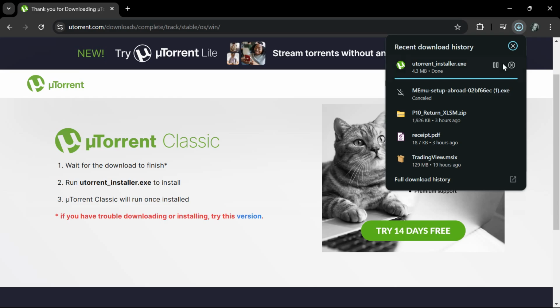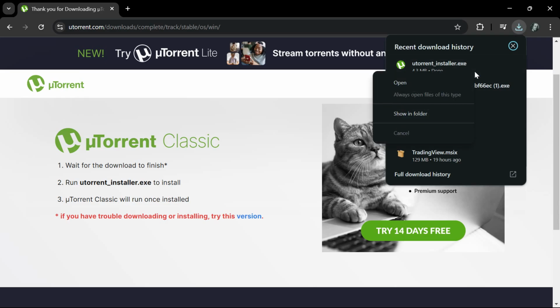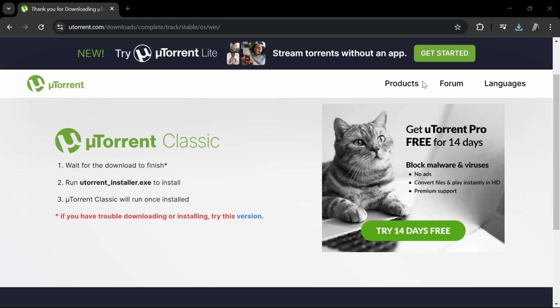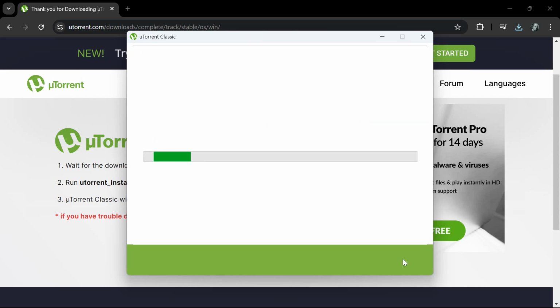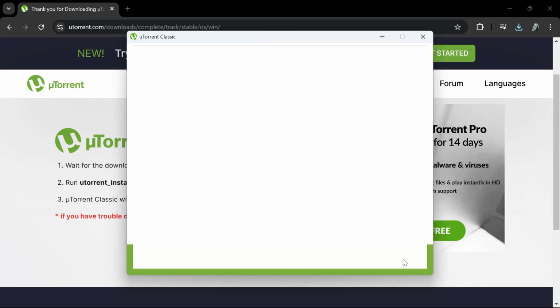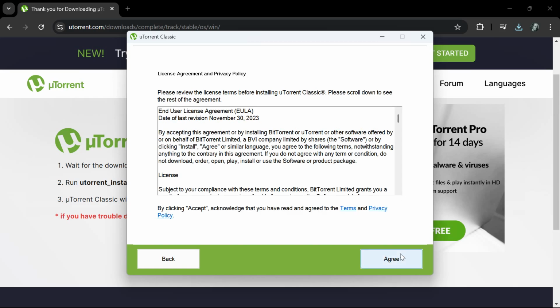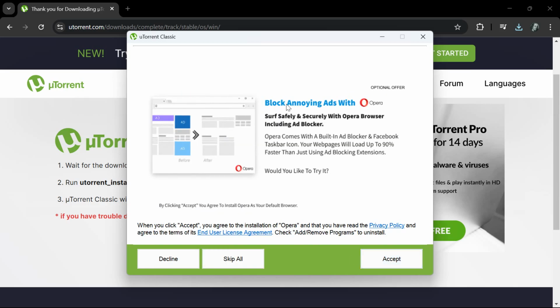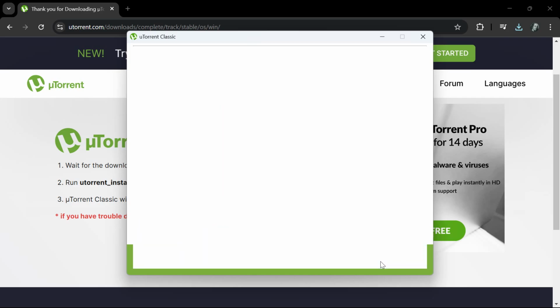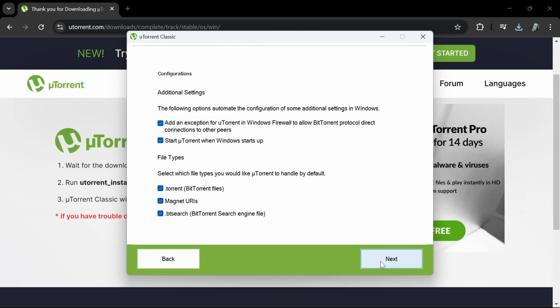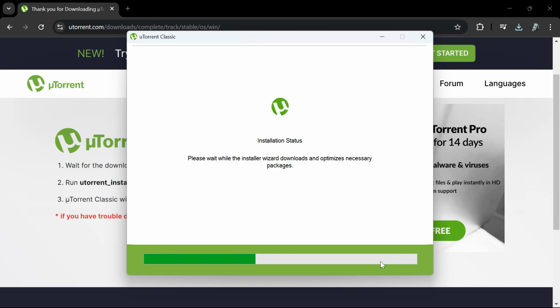Yes, it's finished. We just open it and install it. Just click next, next, next. So if you don't want this Opera thing, you just decline. And then accept, and then next, and it will install automatically.